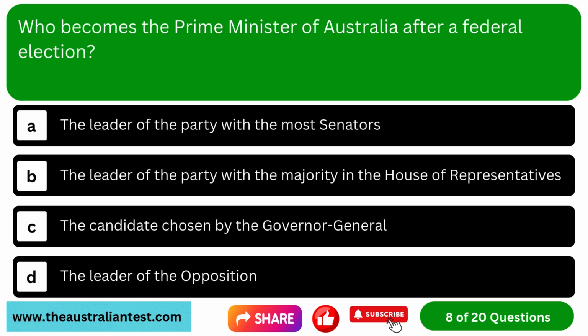Question 8. Who becomes the Prime Minister of Australia after a federal election? Option A, the leader of the party with the most senators. Option B, the leader of the party with the majority in the House of Representatives. Option C, the candidate chosen by the Governor-General. Option D, the leader of the opposition.